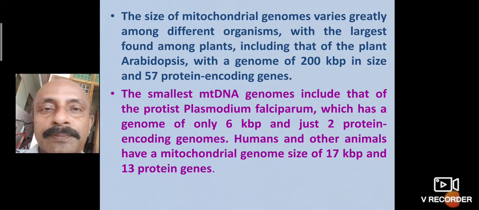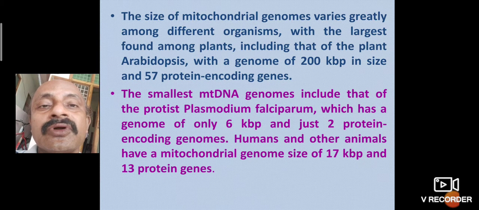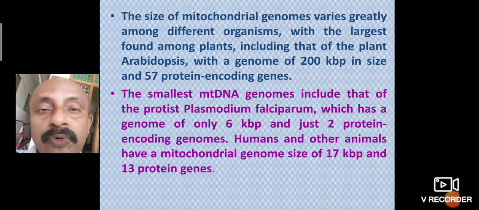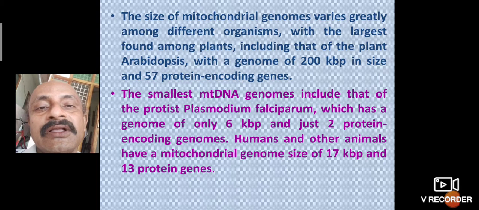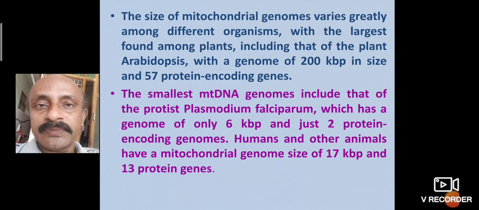The biggest and smallest are from different types of organisms. The biggest mitochondrial genomes are reported in plants. The smallest mitochondrial genomes are reported in protozoans like Plasmodium falciparum, which has only 6 kilobases and 2 proteins. In the same way, the human mitochondrial genome size is 17 kilobases, with 13 proteins present.